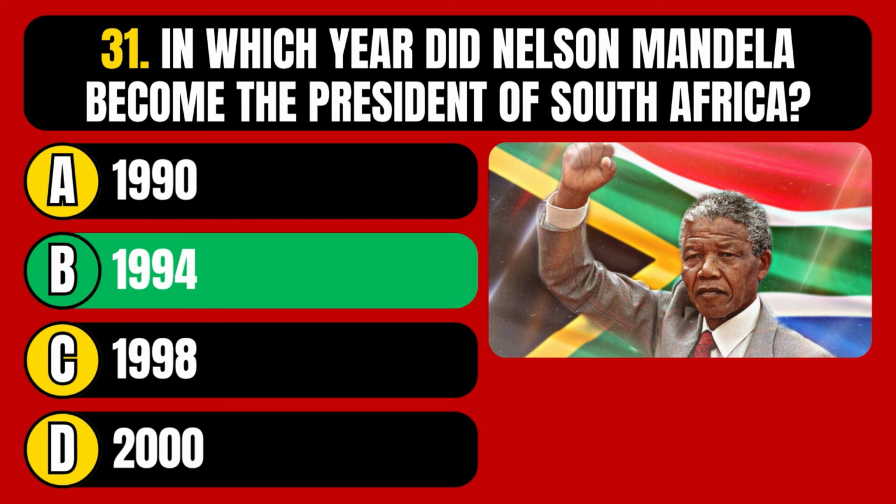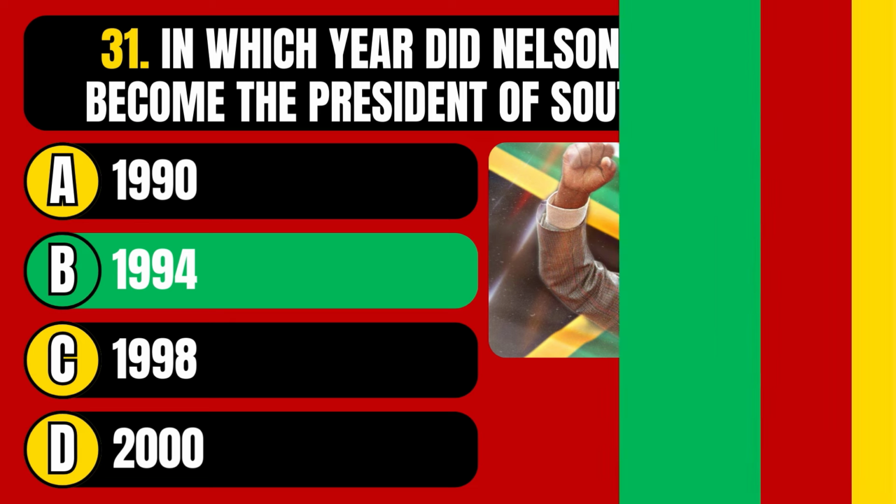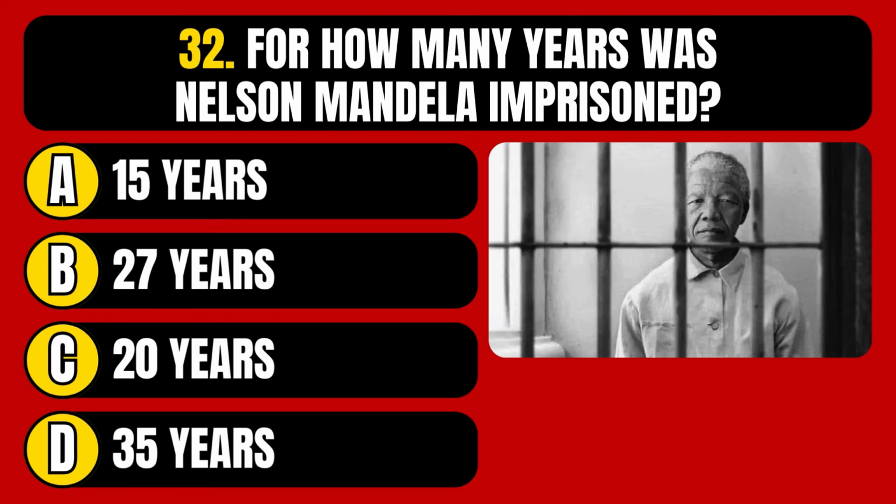The correct answer is option B, 1994. For how many years was Nelson Mandela imprisoned? 15 years, 27 years, 20 years, or 35 years?